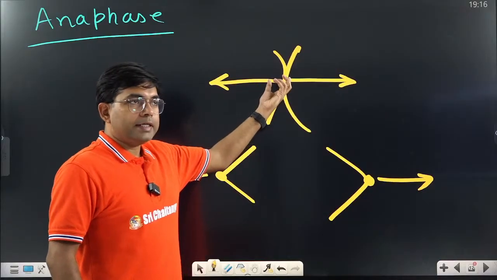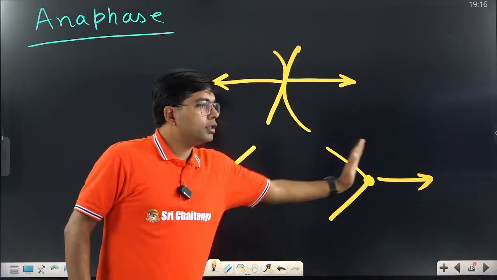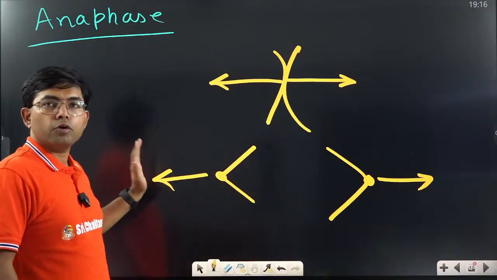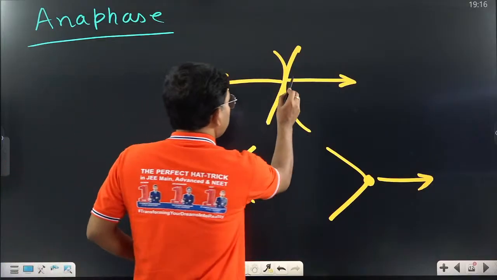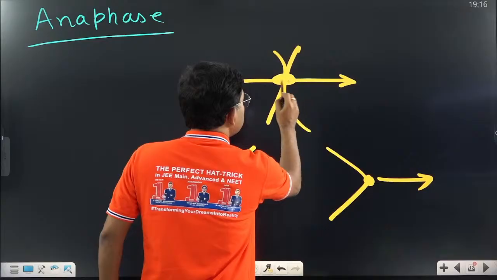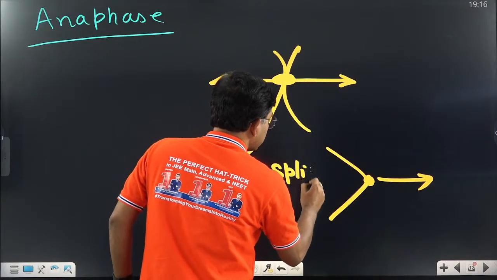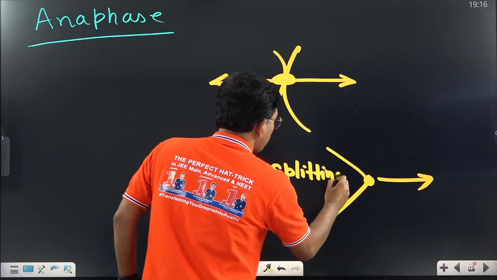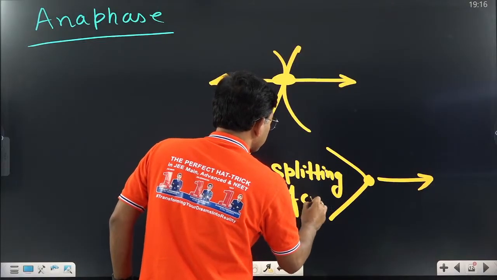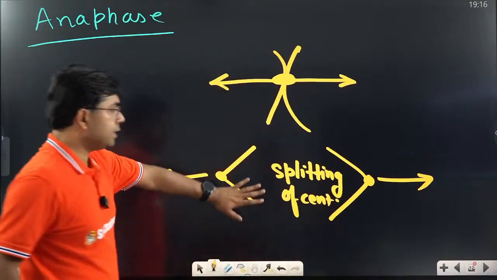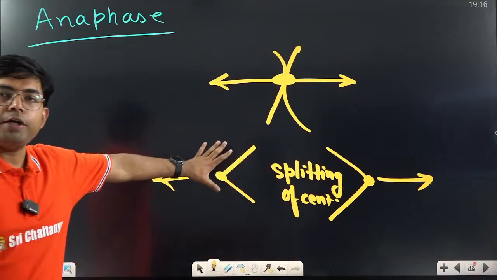Two chromatids are there, one chromatid will go to this pole, another chromatid will go to this pole. And why did it happen? Because here the centromere is present and here there is a splitting of the centromere, right? So I am going to write this clearly. So you understood this point.